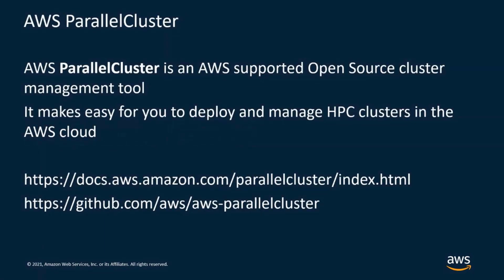Okay, so what is Parallel Cluster? Parallel Cluster is an AWS-supported open source cluster management tool, and it is designed to make it easy for you to deploy and manage HPC clusters in the AWS cloud. It's an open source project, so you can find all the code in GitHub. Here I provide the link. And here you can also find the link to the documentation of Parallel Cluster.